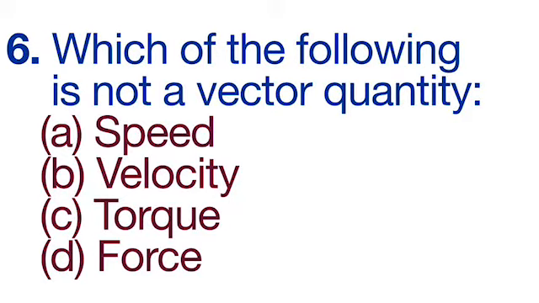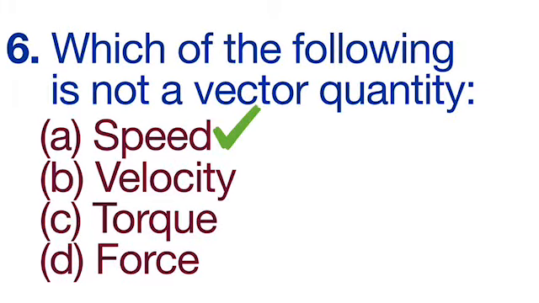Sixth question is which of the following is not a vector quantity? Again the question is same. Actually not a vector means scalar quantity. Speed, velocity, torque and force are the options, and in these options speed is not a vector quantity, so A is the correct option.